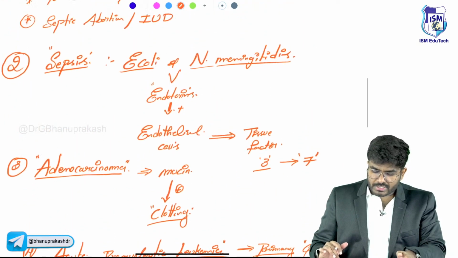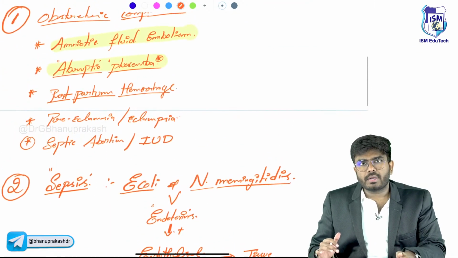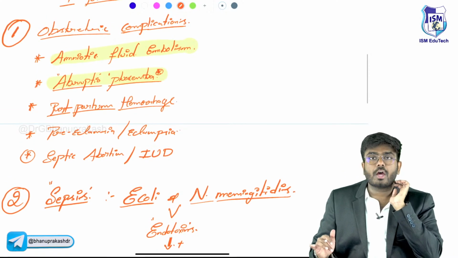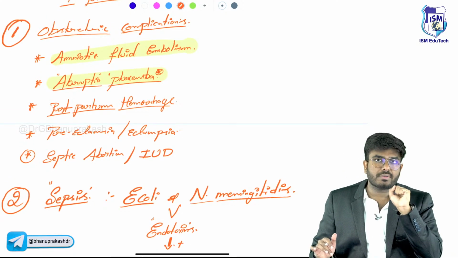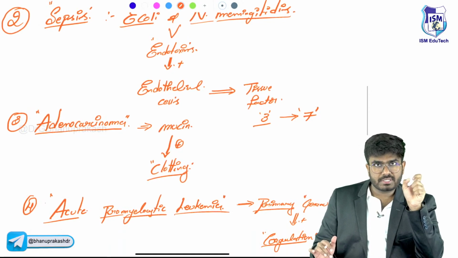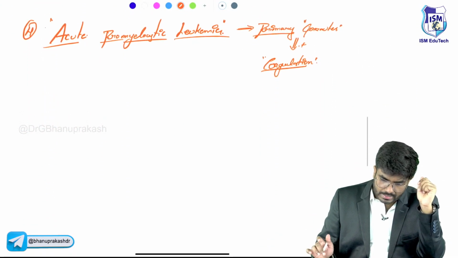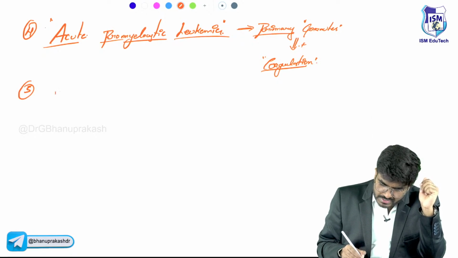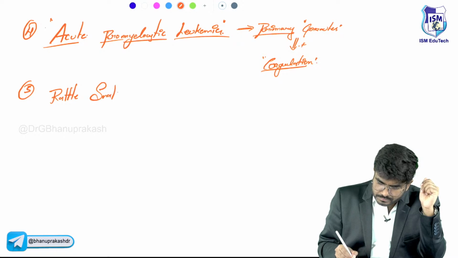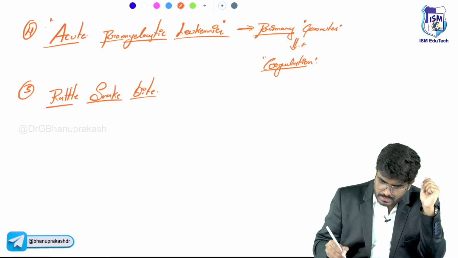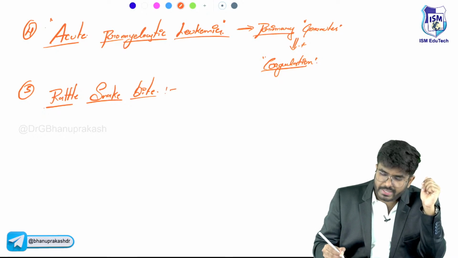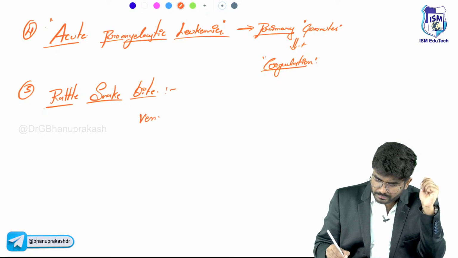Which of the following conditions are a risk factor for disseminated intravascular coagulation? One, obstetric complications, and you have to know the list. Sepsis, adenocarcinomas, acute promyelocytic leukemia, and the fifth one which I want you to know is rattlesnake bite. When it bites, its venom enters your body.